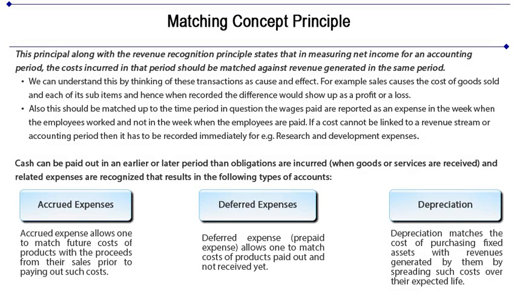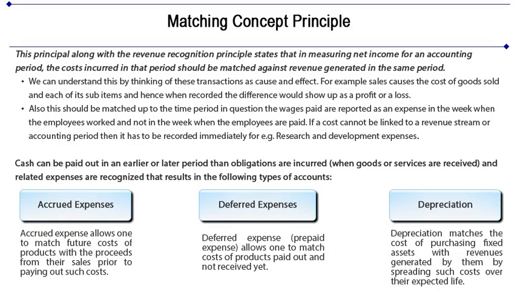Cash can be paid out in an earlier or later period, when obligations are incurred, goods or services are received, and related expenses are recognized, which results in the following types of accounts. Accrued expenses. Accrued expenses allow one to match the future cost of products with the proceeds of their sales prior to paying out these costs.